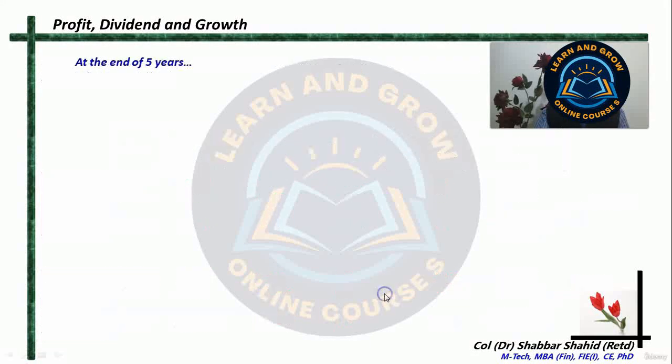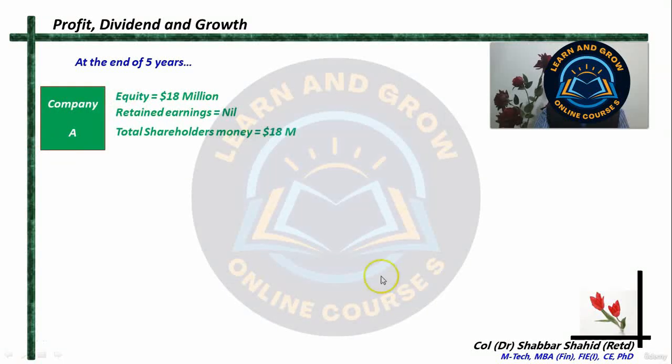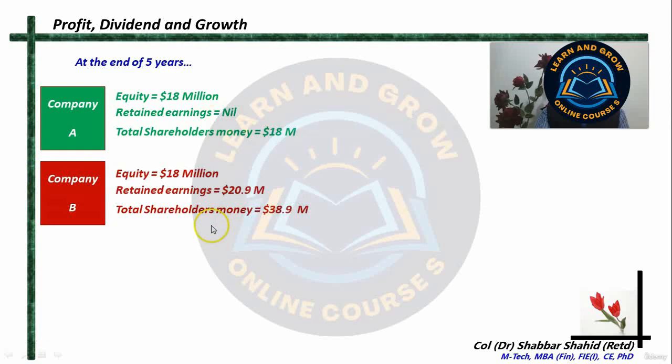Now let us see what happens at the end of 5 years. At the end of 5 years, company A would have an equity of 18 million only. Retained earnings are nil. And the total shareholders' money would be 18 million only because there are no retained earnings. But company B, the equity remains 18 million, alright. But there are also retained earnings of 20.9 million. This is the net profit which has not been distributed as dividend over the years. And therefore, the total shareholders' money will be 38.9 million.